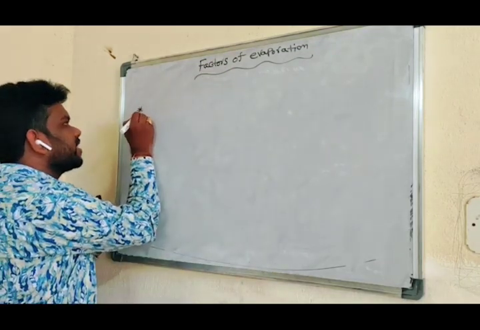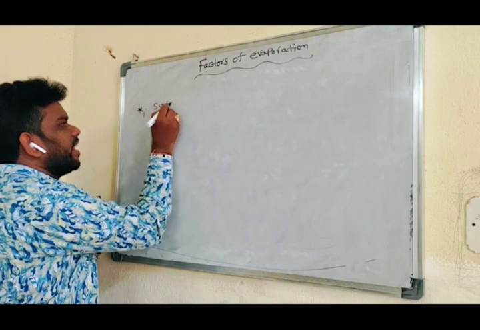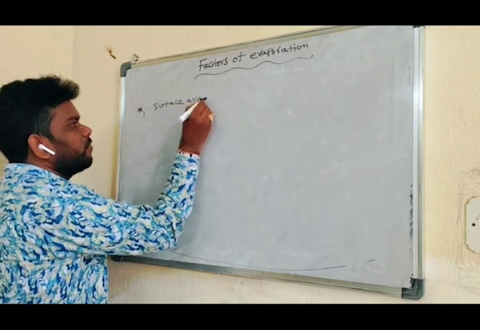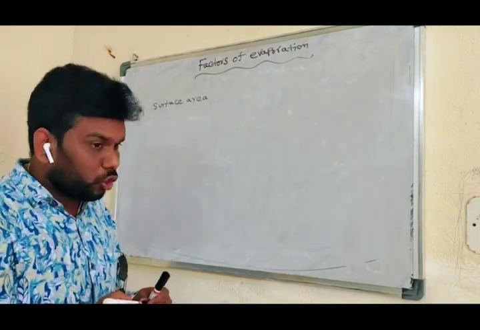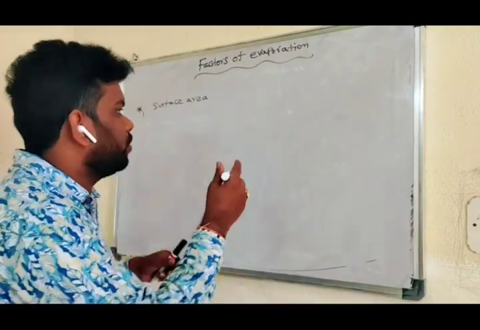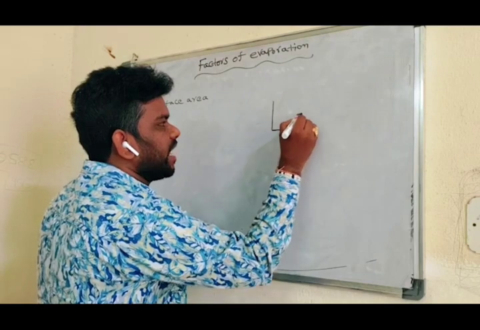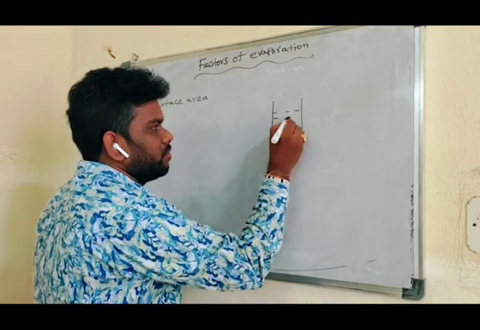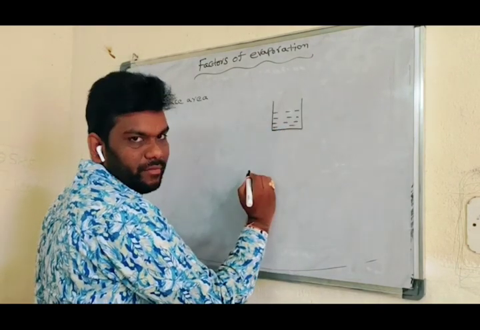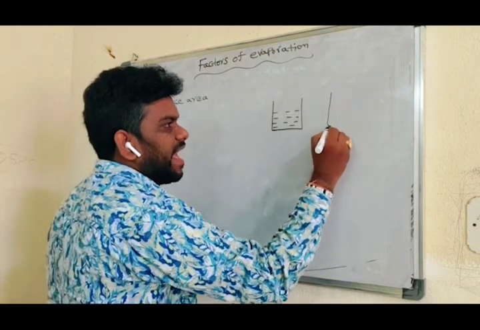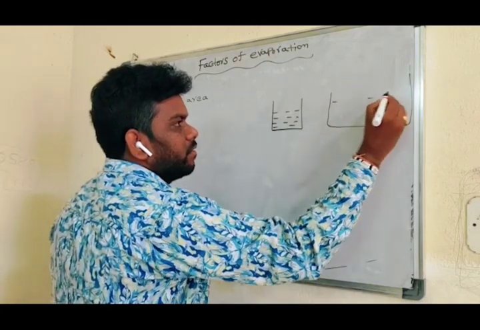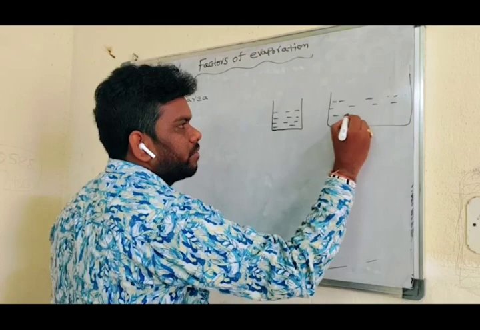So the first factor is surface area. Do you know surface area? I will take one example. Take one vessel filled with water. Take another vessel filled with water.